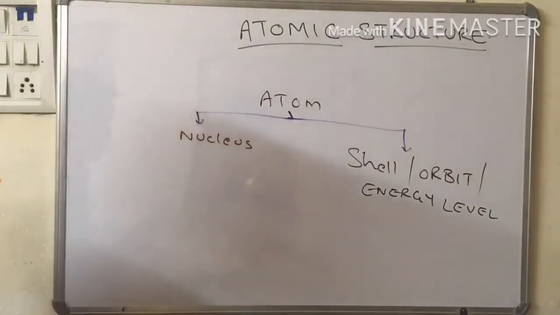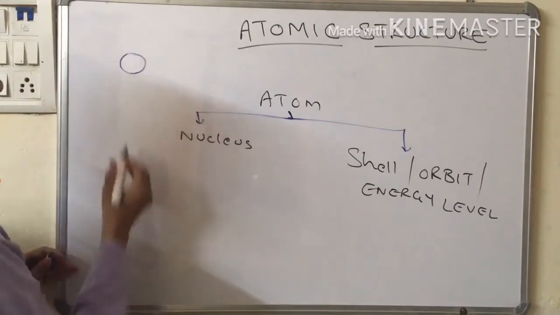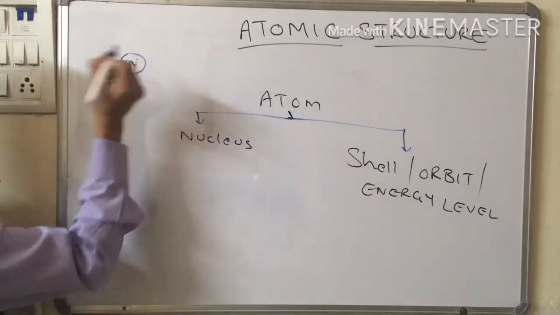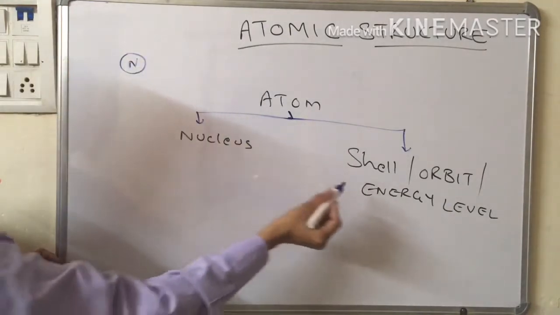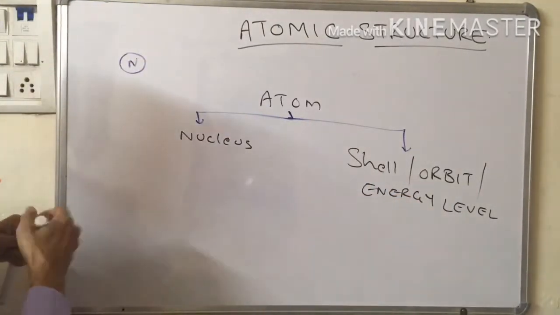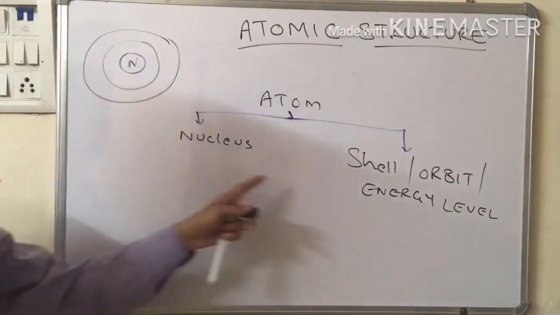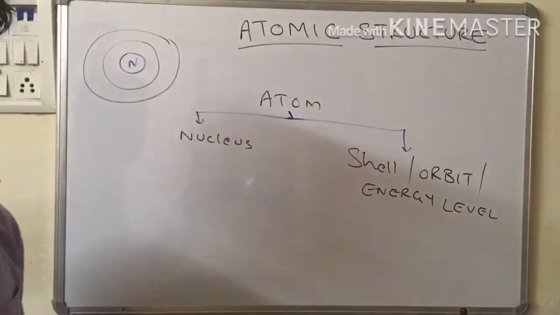Now let me draw a diagram for it. Suppose this is the nucleus of an atom, so the shell or orbit or energy level will be surrounding it. So these will be the orbits or shells or energy levels.